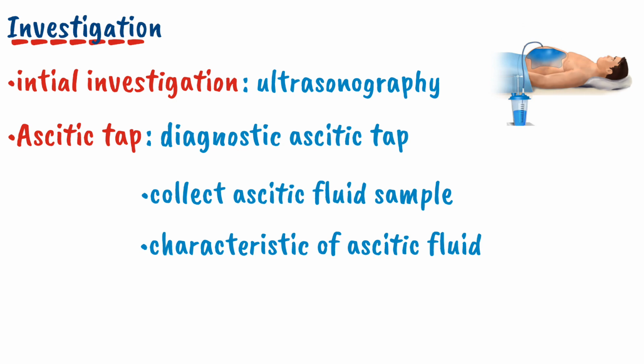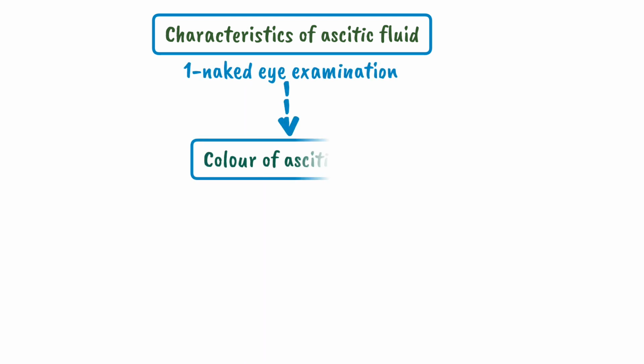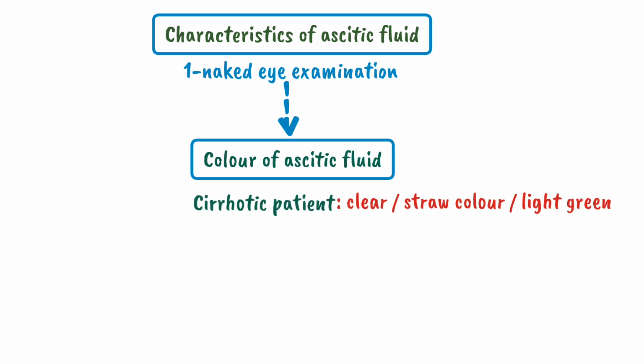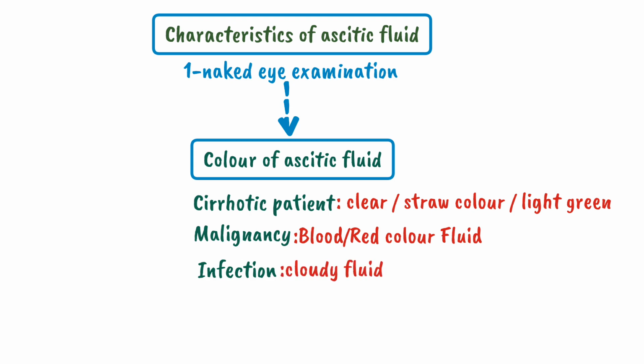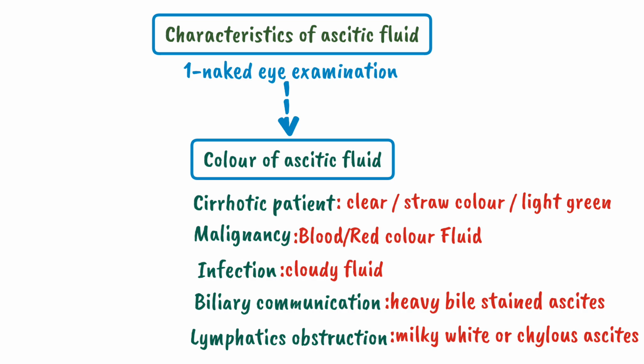The first step in studying the characteristics of ascitic fluid is to perform naked eye examination, that is, how the ascitic fluid actually looks. We look for the color, and different colors lead toward different causes of ascites. In a cirrhotic patient, there will be clear straw colored or light green colored ascitic fluid, while in malignant disease there will be bloody ascites. In infection there will be cloudy ascites, while in biliary communication there will be heavily bile-stained, meaning yellowish, ascites, and in lymphatic obstruction there will be milky white or chylous ascites. So the type of color can give a hint toward the cause of ascites.